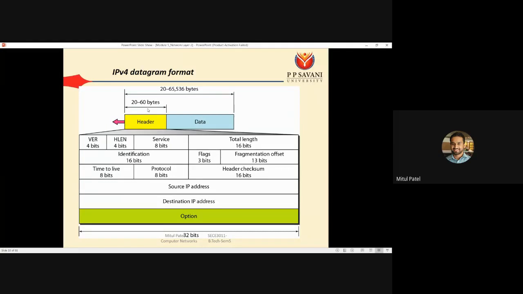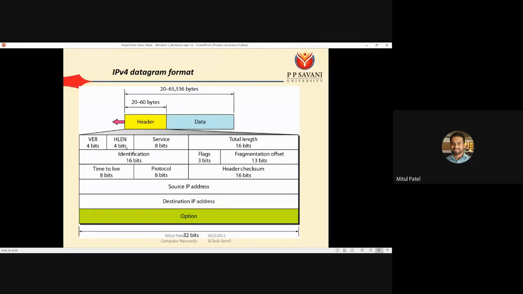Suppose our header is 60 bytes. So 60 divided by 5, our value is 12. So here we have to set the value 12. No, sorry, one mistake. We have to divide this header length by the value 5. So if the minimum length of the header is 20 bytes, and we divide 20 by 5, then we have the value 4. So the minimum value of this HLEN can be 4.